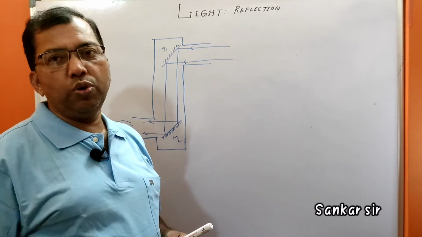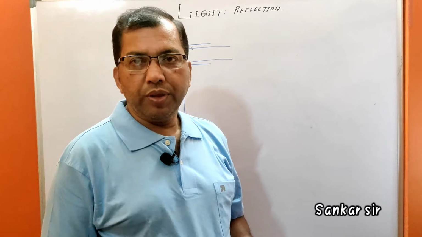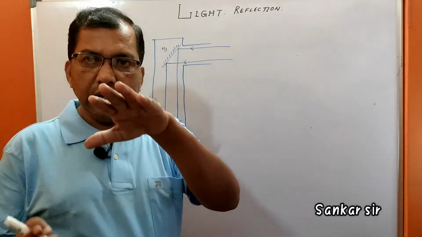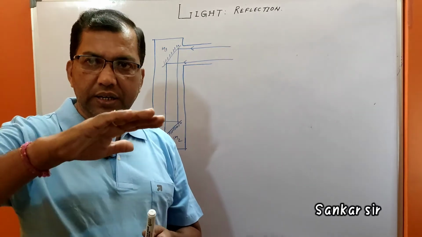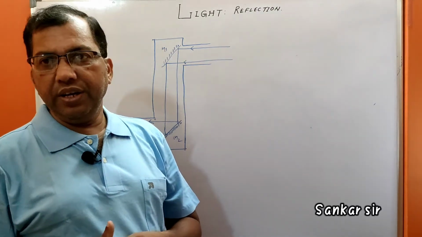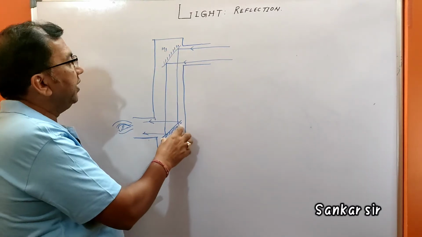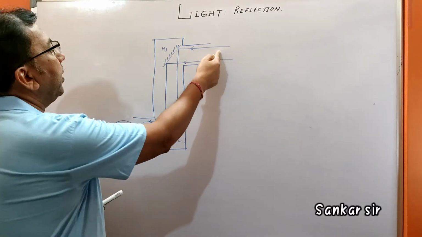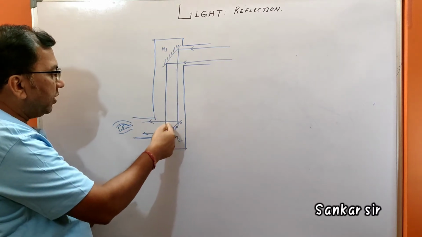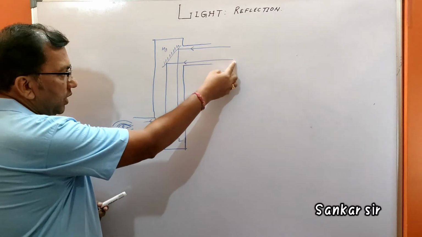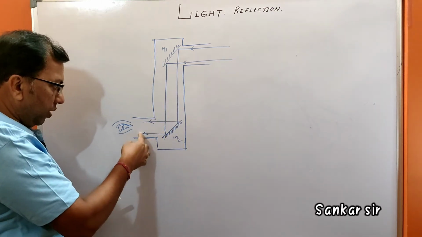So how to make a periscope? Very important and very easy. Take a long cardboard box, cut it, and set the mirrors at a 45-degree angle. Light passes out here, is reflected from here, then again reflected back, and the second light coming out here is again reflected back.